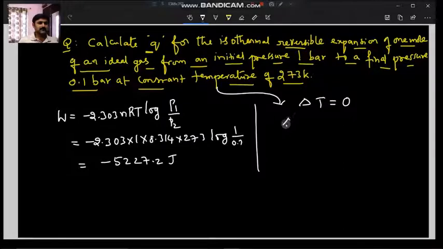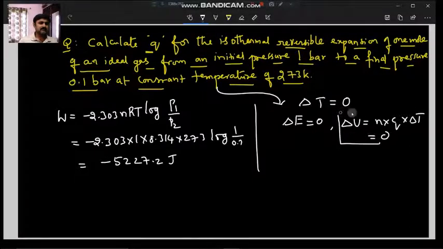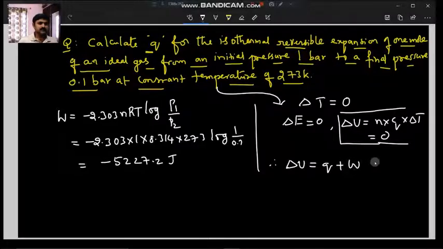But we know that at a constant temperature, delta T will become 0. Therefore, the internal energy delta E is equal to 0, and also delta U is equal to n into Cv into delta T, which will become 0. So why delta U is also 0, we are telling here. Therefore, according to the first law of thermodynamics, delta U is equal to Q plus W, and this is for 1 mole.